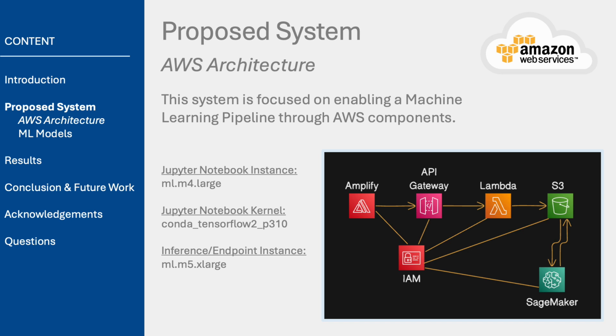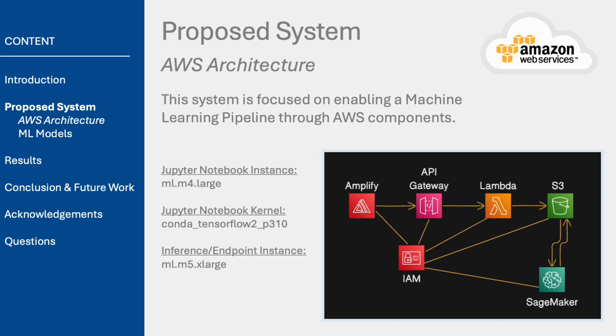The backend relies on Lambda functions, capable of invoking the appropriate machine learning model depending on the request. For data management, S3 plays a dual role by securely storing the initial dataset and handling the outputs produced during processing. The machine learning heavy lifting takes place in SageMaker, which is responsible for data access, pre-processing, model training, and ultimately hosting the trained models for inference.